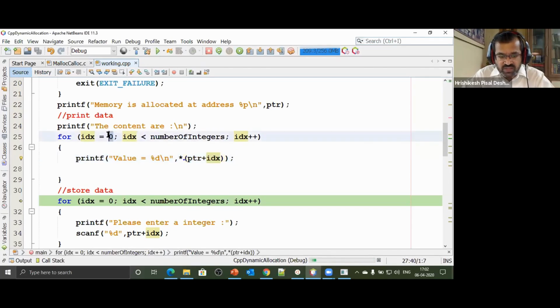Next time idx value is 1. ptr plus 1 is 404. Assume ptr was pointing to 400. 400 plus 1 is not 401, it is 404. And star of 400 is the value at that location. So that's how we access the value.